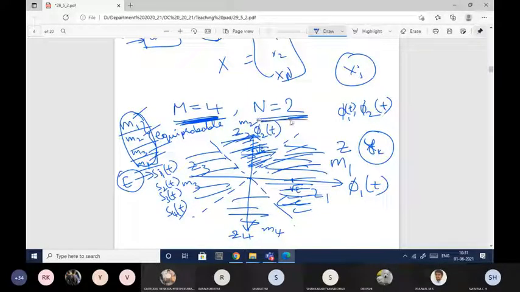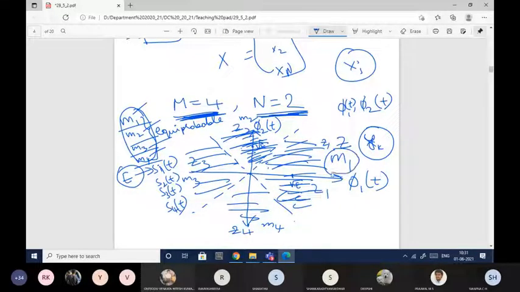Since n is equal to 2, it indicates that I have 2 orthonormal basis functions which form the vector space coordinates. So this is phi1 and this is phi2. I have divided the entire area into 4 regions. If it is falling in the Z1 region, then the decision will be in favor of M1. If it is falling in Z2, in favor of M2. If in Z3, in favor of M3. If it is falling in the Z4 region, then the estimated value will be in favor of M4.